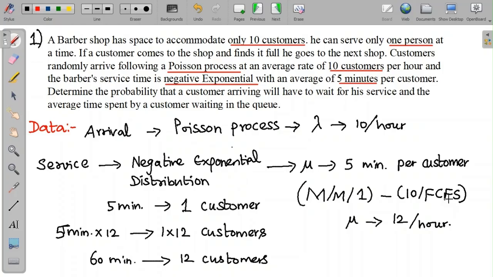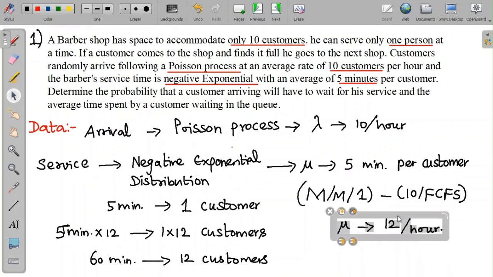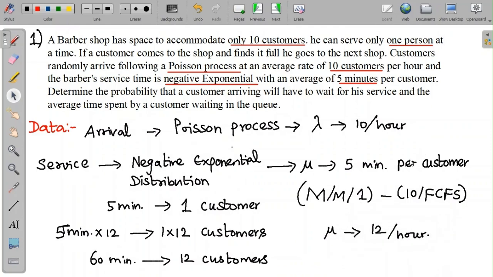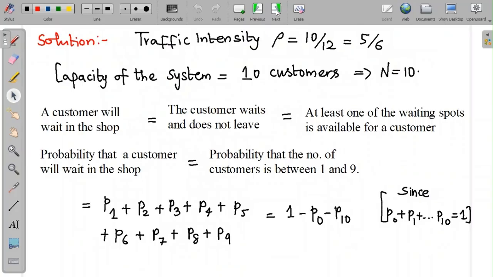And the time taken to serve one customer is 5 minutes, so the time taken to serve 12 customers will be 60 minutes, because we can just multiply both sides by 12, and that gives us the service rate as 12 per hour. It's good to observe that we have converted both arrival and service rates in terms of the same time unit, per hour. So we find the traffic intensity, which is the ratio of lambda to mu, at 5 by 6. The capacity of the system is at 10 customers, so n is 10.